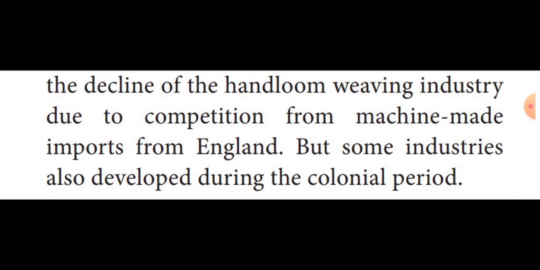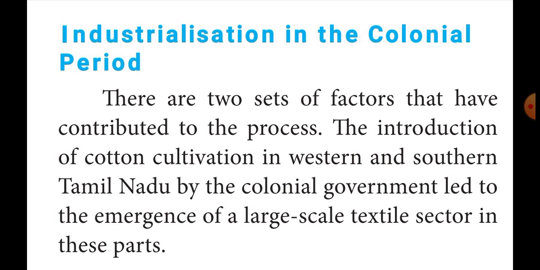Secondly, we learned about industrialization in the colonial period. There are two sets of factors that contributed to industrialization in the colonial period. First, they introduced the cultivation of cotton. Some of the western and southern parts of Tamil Nadu have black soil, which is suitable for cotton cultivation. So in the colonial period itself, they introduced cotton cultivation, and large scale textile industries were introduced.